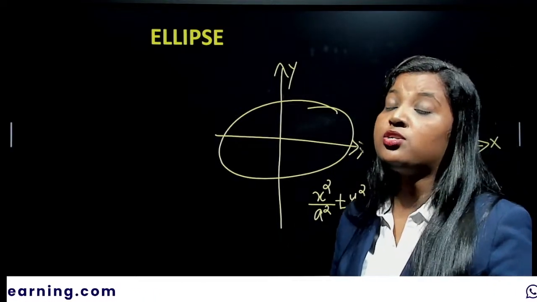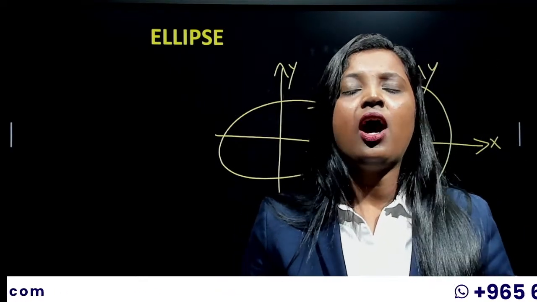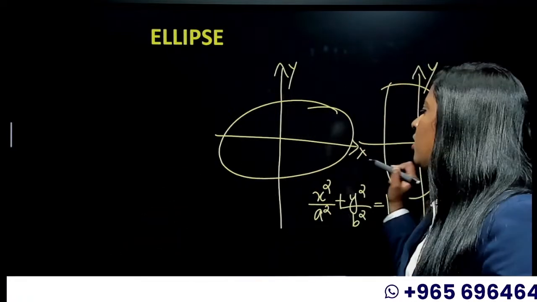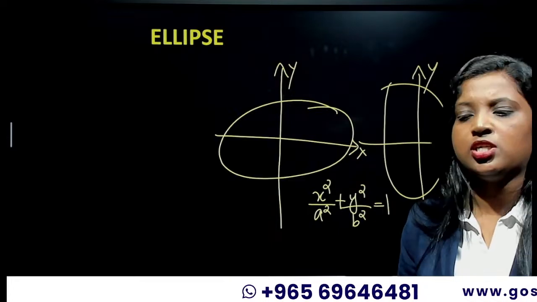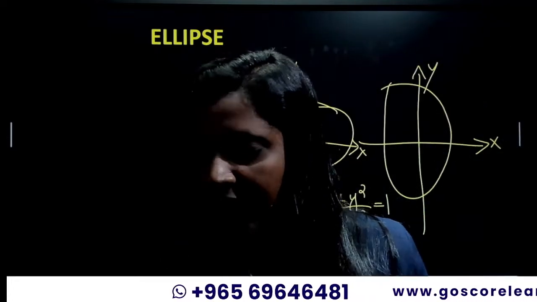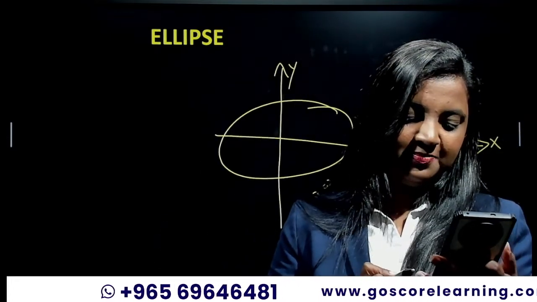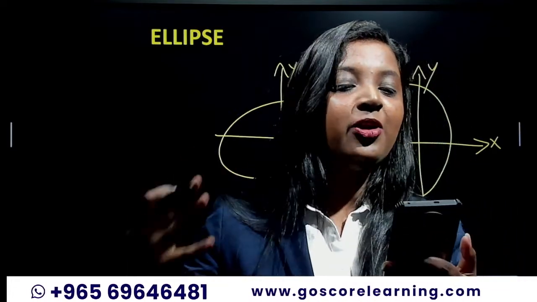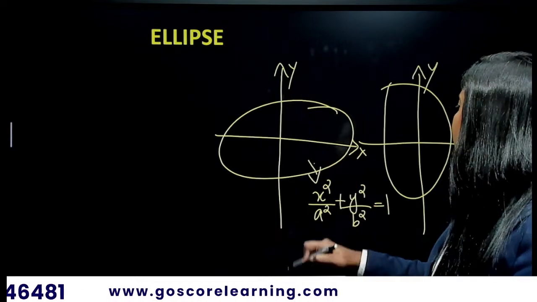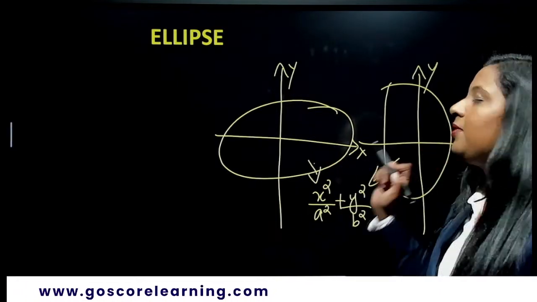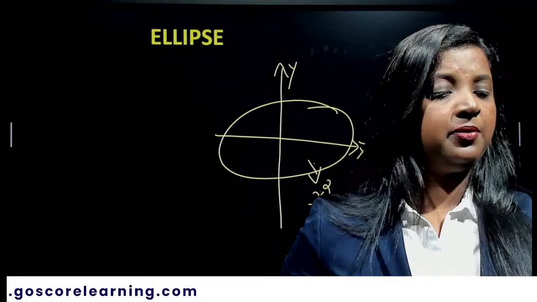That will be the equation of an ellipse, right? How do you identify whether you are talking about this ellipse or this ellipse after seeing this equation? How do you identify that? Can I see the comments? Yes, Miran, correct answer. How do you identify whether this ellipse is represented by this equation or this ellipse is represented by this equation? How do you identify that one?